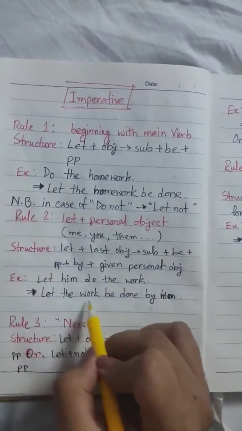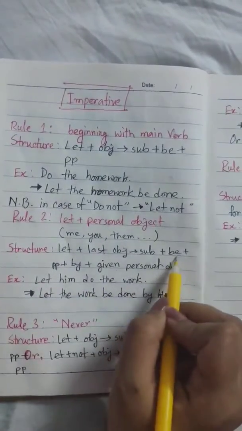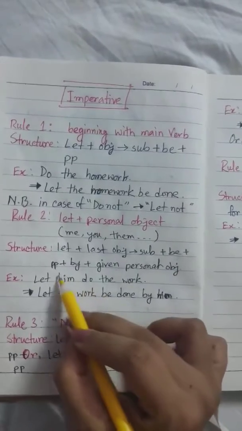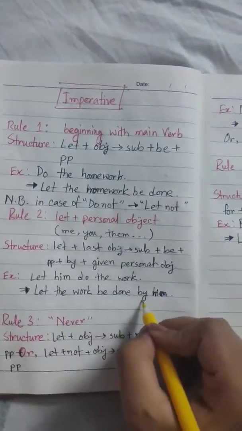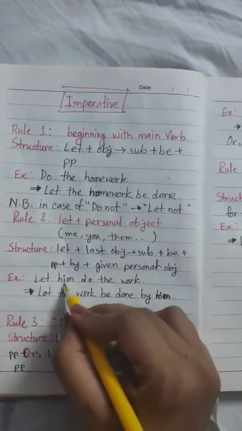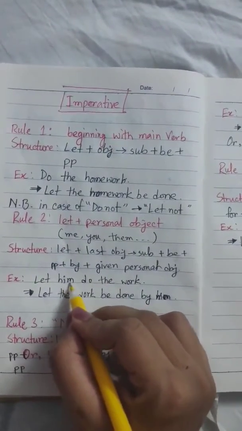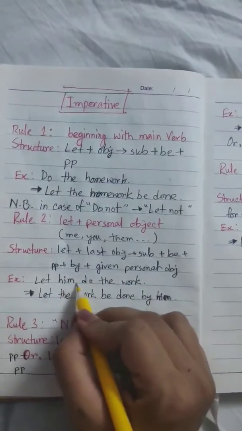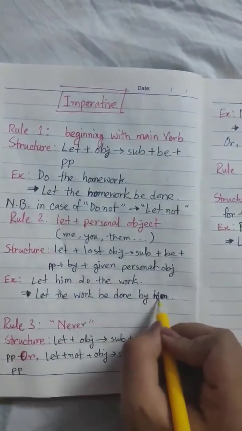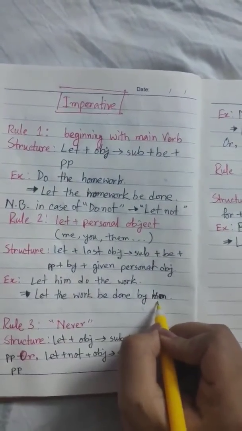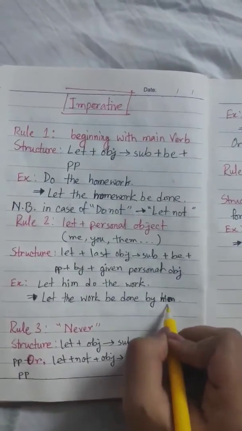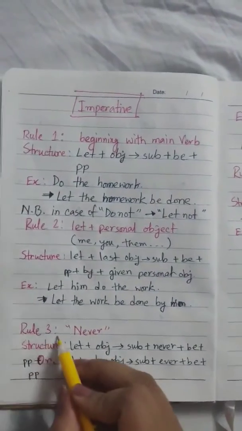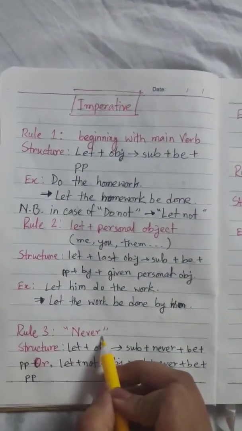So let the work, then be comes here, then past participle of the main verb done, and then we bring by, and then the personal object that is given in the active voice is at the end of the passive voice. I hope you understood.